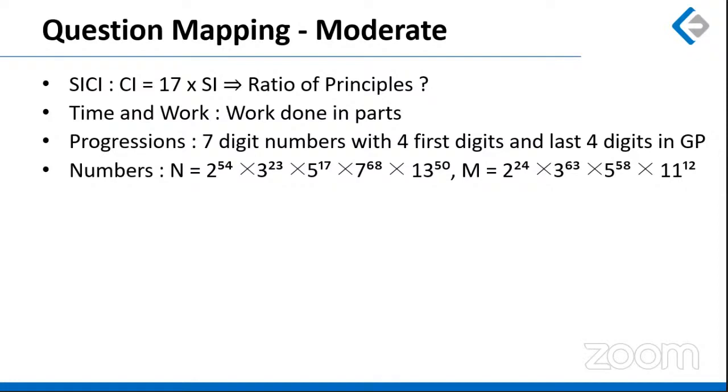So that is where we have to take the HCF of both these numbers. Once we take the HCF, we have to apply the number of factors formula to the HCF, which was calculated.